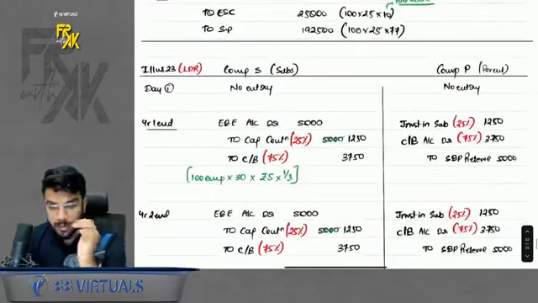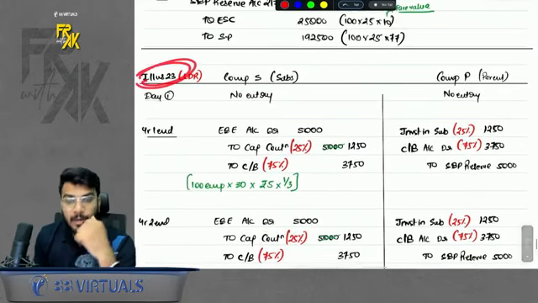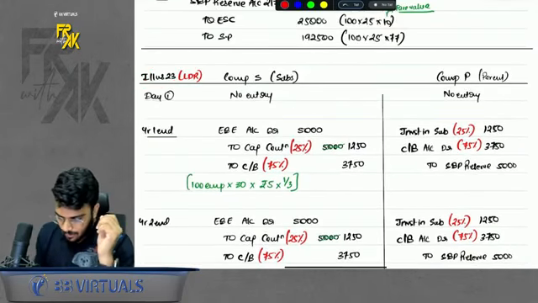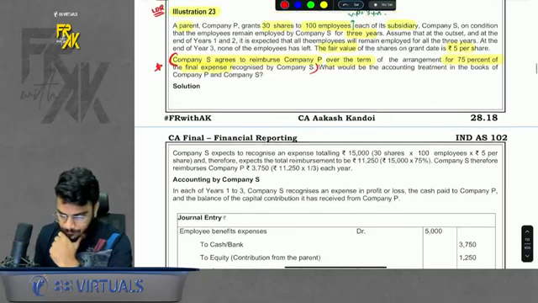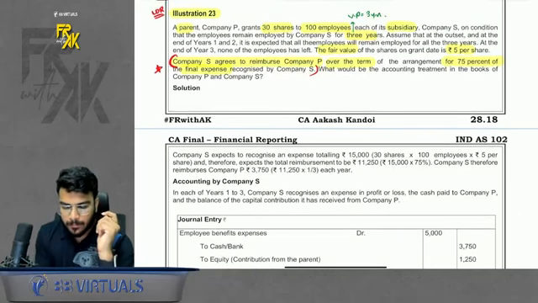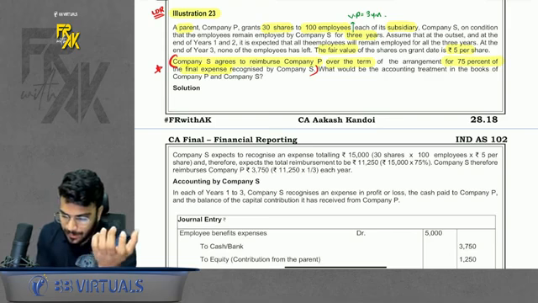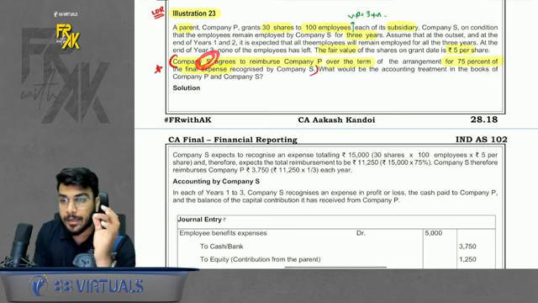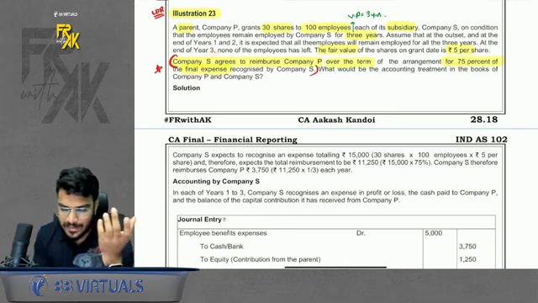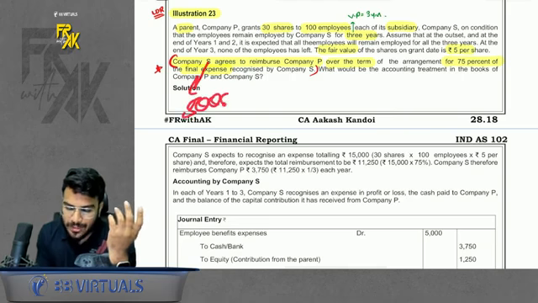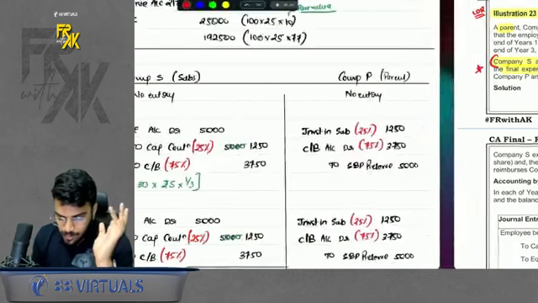Okay, but the important part here is one question I will discuss, illustration number 23. I will show the illustration also if you want. What was happening is that the subsidiary is saying that it doesn't want the full help. Whatever help it receives from the parent, it is ready to reimburse 75%. So let's say it is receiving a help of 5,000, and it will reimburse up to 75% of the help. So how will you account for such a question?